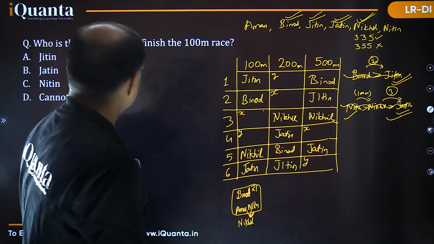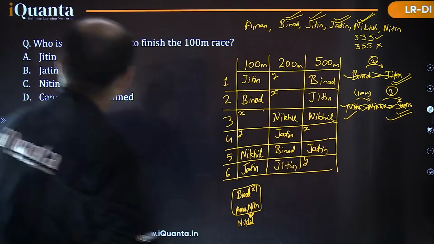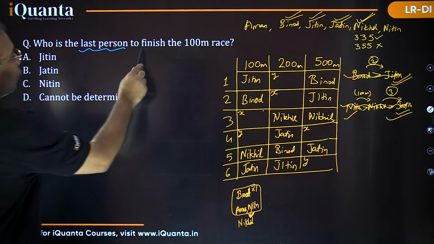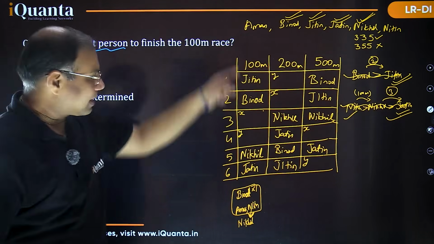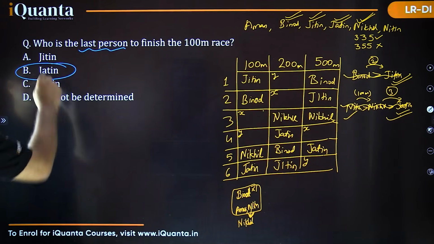Okay. So I'm using blue color for that, and let's see what happens. The first question is here on your screen. It says, who is the last person to finish the 100-meter race? Can we identify this? Yes, we can certainly identify. It is clearly Jatin. So option B is the right answer for that.